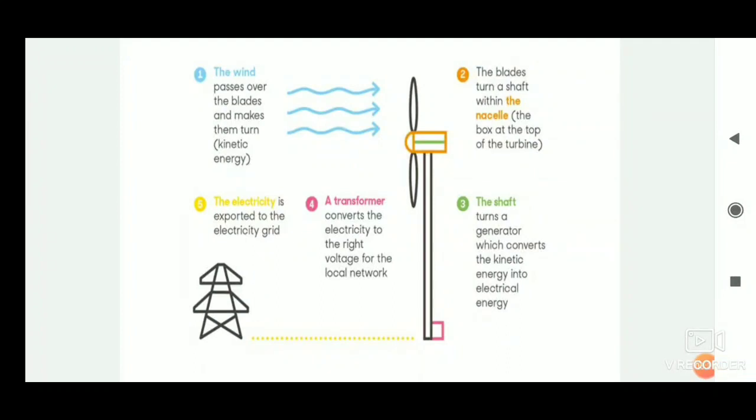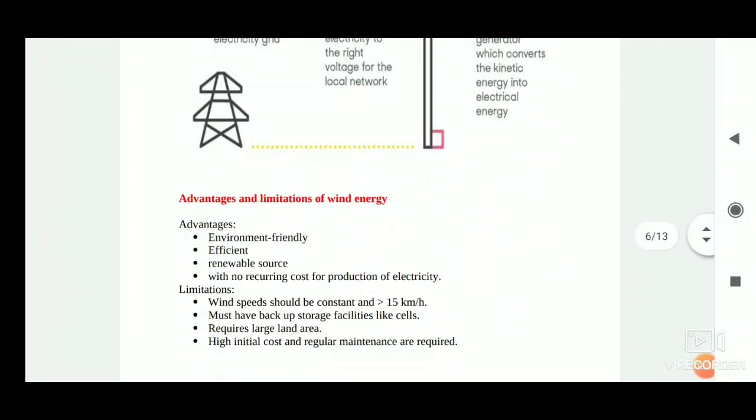The output of a single windmill is quite small and cannot be used for commercial purposes. Therefore, a number of windmills are erected over a large area, which is known as a wind energy farm. The energy output of each windmill in a farm is coupled together to get electricity on a large scale.